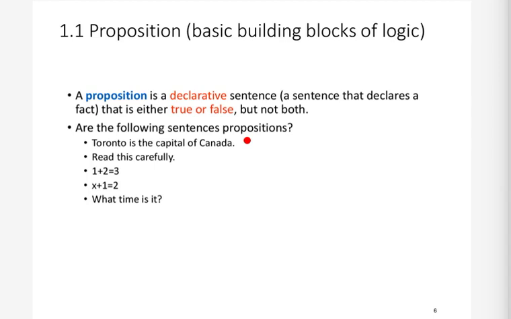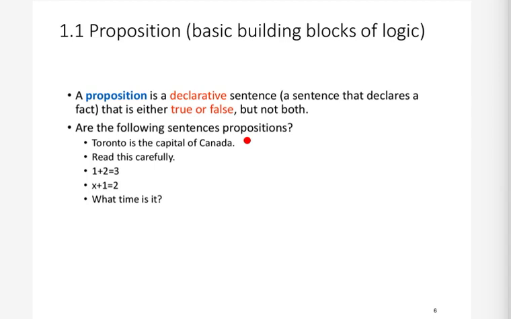I don't know whether Toronto is the capital of Canada or not, but I do not care. If I were in Canada, or maybe if I was good in GK, then I would know whether this sentence is true or false. But there is one guarantee, that it is either true or it is false. So we can say that this is a proposition.